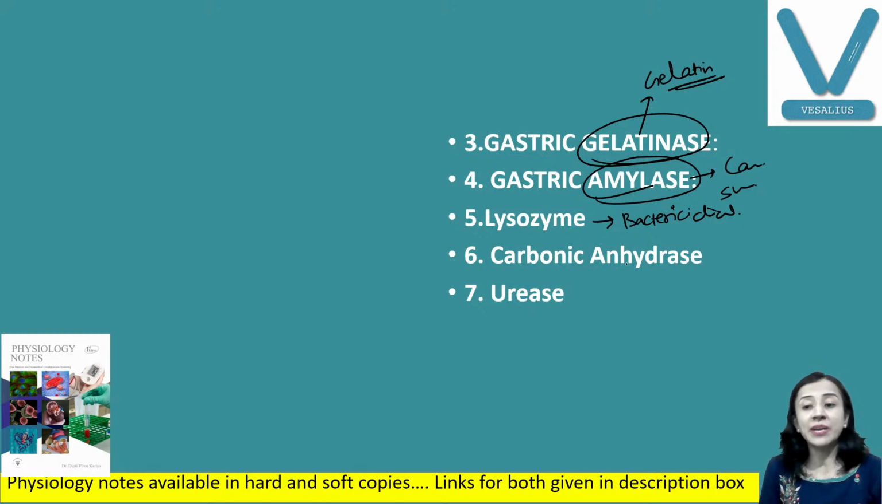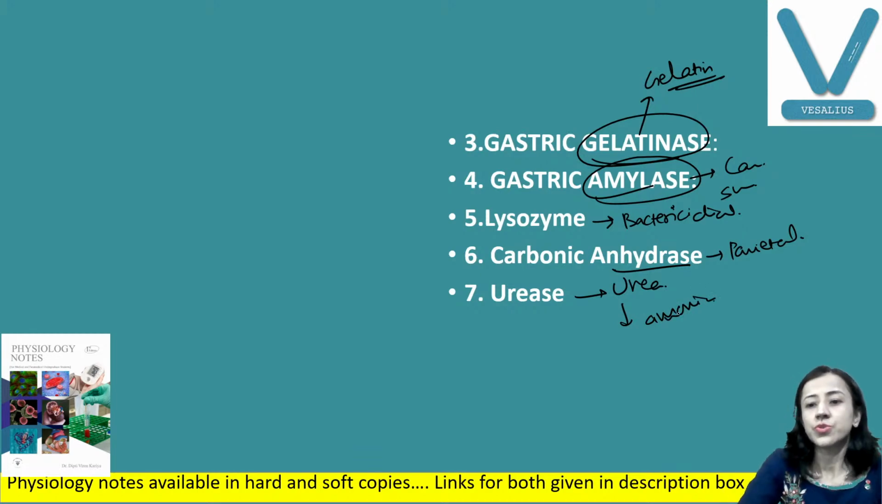Carbonic anhydrase is also present, which is secreted by parietal cells. And urease hydrolyzes urea, and urea is converted into ammonia. So these are the various enzymes. Another important constituent...